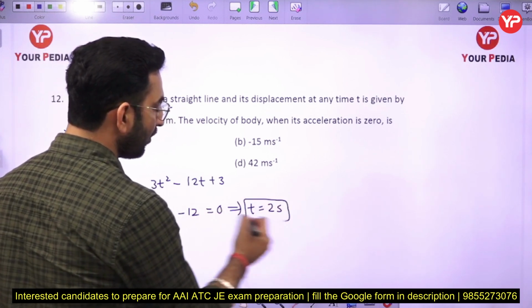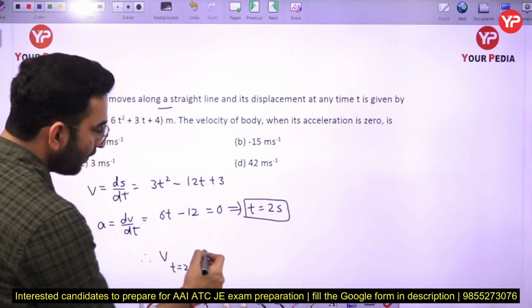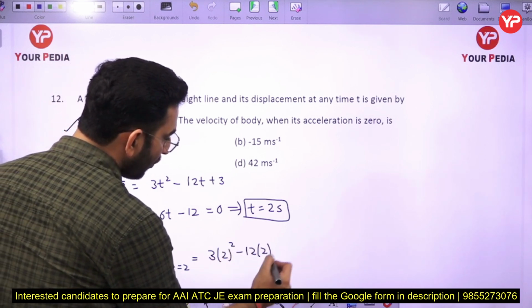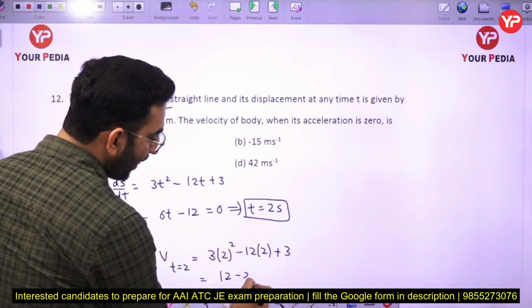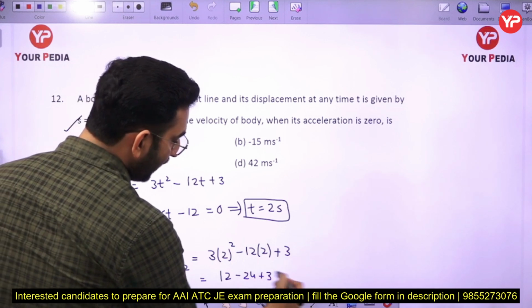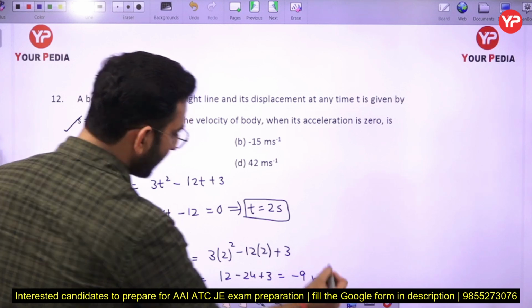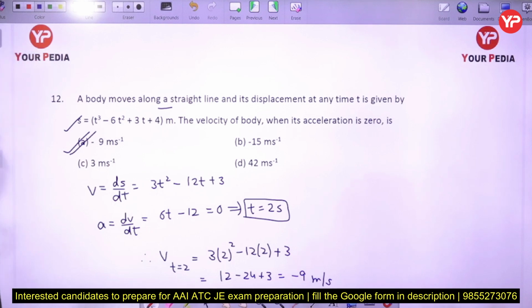Therefore the velocity at t equal to 2 seconds will be 3 times 2 square minus 12 times 2 plus 3. If you simplify it further, you get 12 minus 24 plus 3, which comes out to be minus 12 plus 3, that is minus 9 meter per second. Therefore option A is going to be the correct answer, that is 9 meter per second in magnitude.